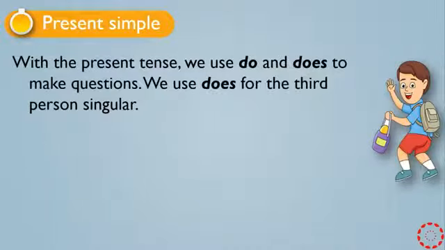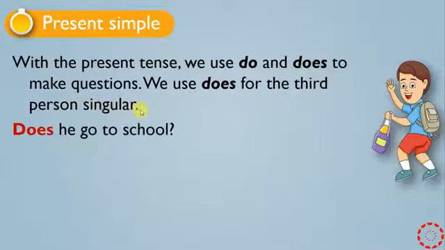With the present tense, we use do and does to make questions. We use does for the third person singular. What are the third person singular pronouns? Let's see from the examples. Does he go to school?